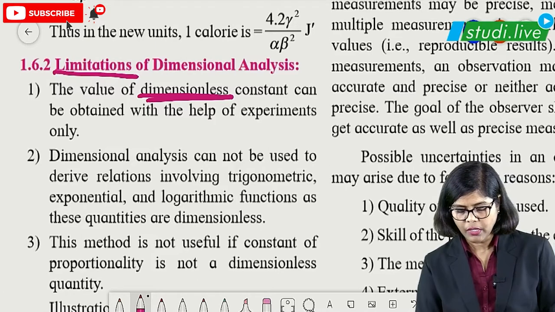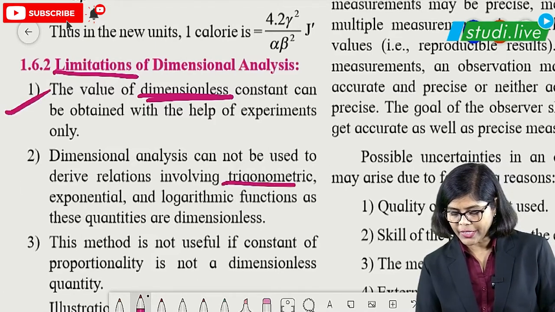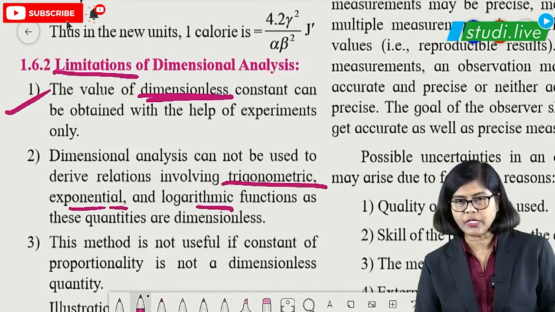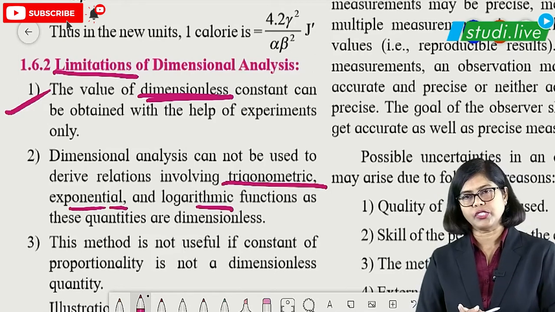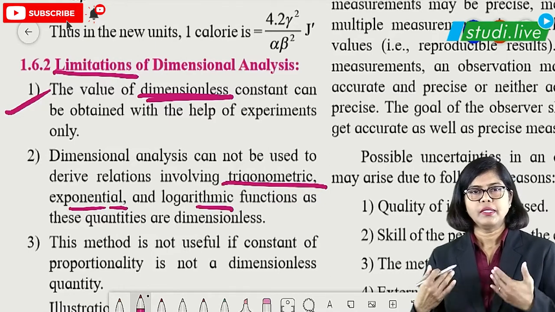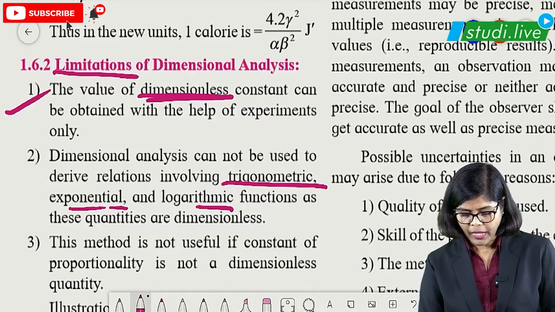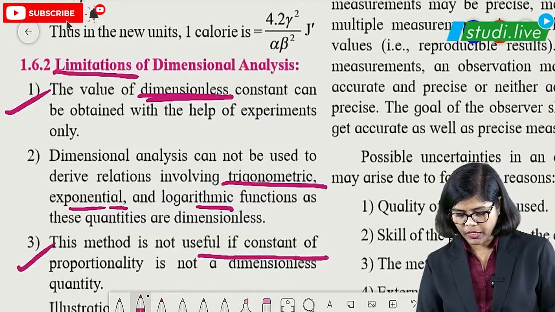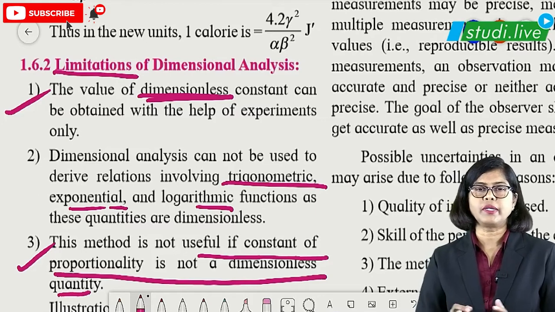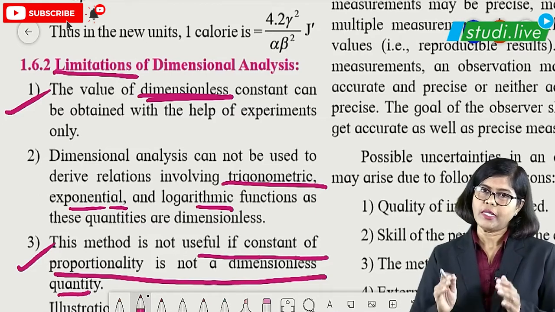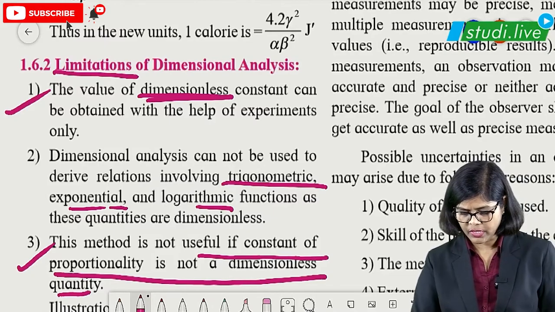Okay, that is the first limitation. Second limitation: for trigonometric, exponential and logarithmic functions, we cannot derive any relation using dimensions. That is another limitation here. And this method is not useful if the constant of proportionality is not a dimensionless quantity. Okay, so these are all the limitations. Just learn 2 or 3 limitations, that is more than sufficient.